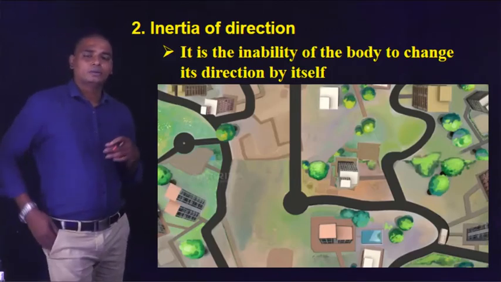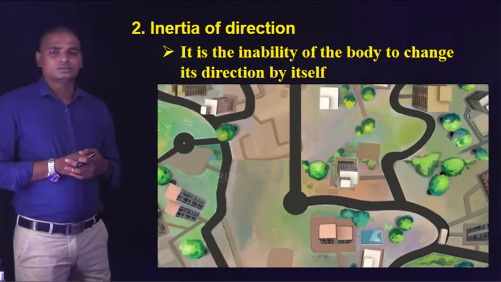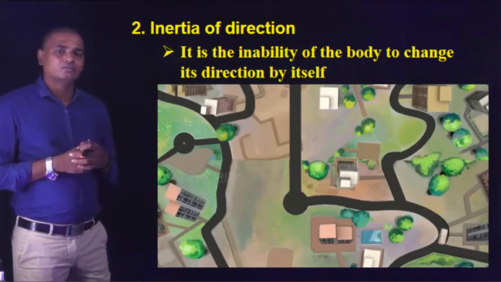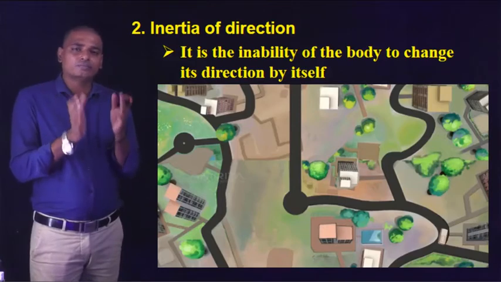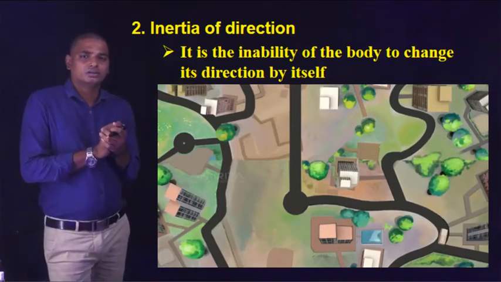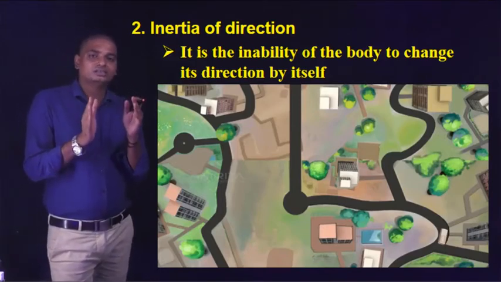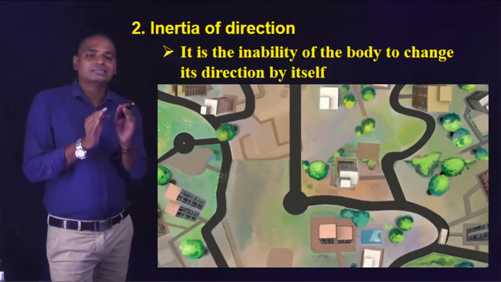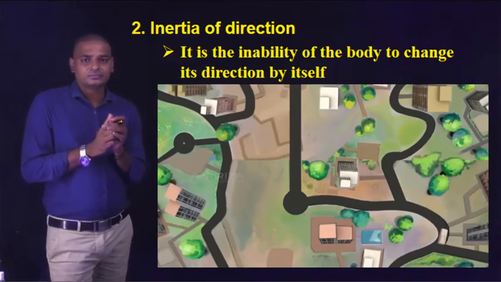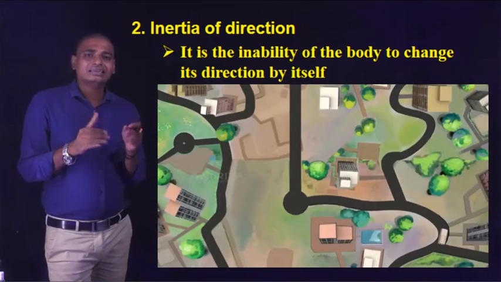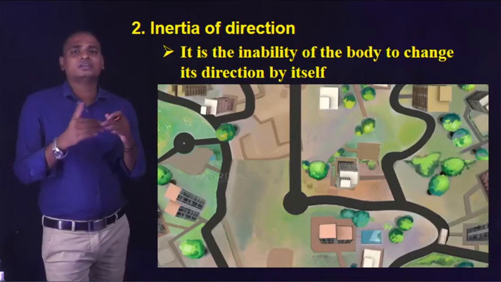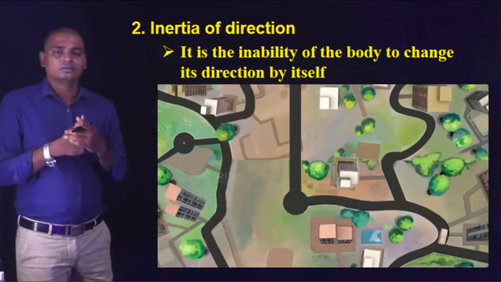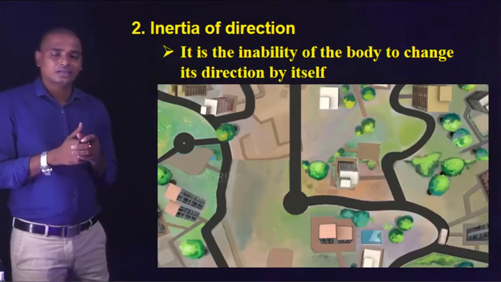Okay, from all these examples, I think we can understand what is inertia, and what are inertia of rest, inertia of motion, and inertia of direction. Simply think that inertia is that which opposes sudden changes, or the inability of a body to change its state by itself. By itself, it cannot change its state. So this is what inertia is.